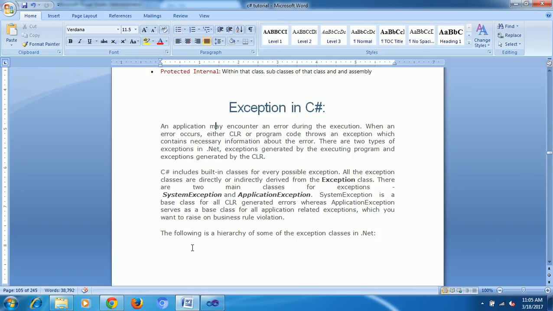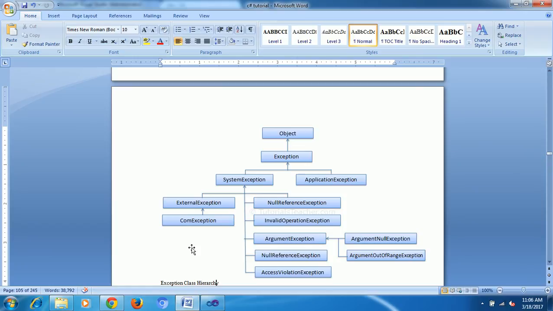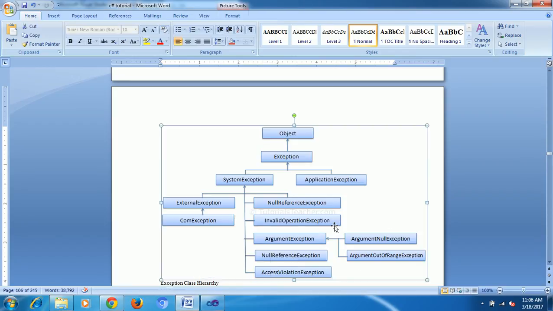Now, exceptions: how is the exception structure? See here, object is nothing but our System. Under the basic structure, exceptions have different levels: system exceptions, application exceptions, and under system exceptions again internal exceptions, null reference exception, COM exception, invalid operation, argument exception, argument null exception, and like this different errors. This is not based on our topic right now, we will see it in our references.